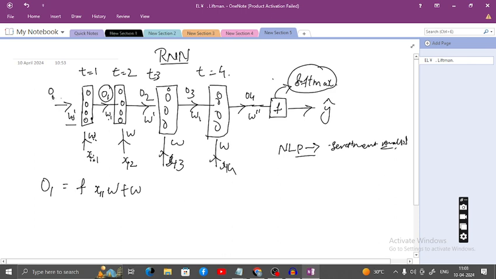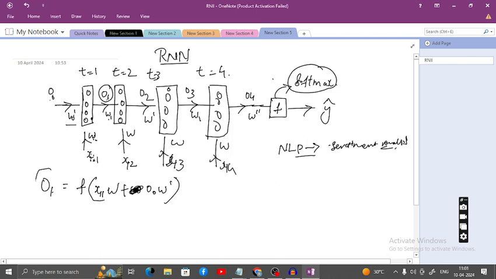So dummy input O naught, what am I going to write? Just like here, O naught into W dash. So X1 into W plus dummy input O naught into W dash is the input to the activation function of layer number 1. What is this layer 1 output?